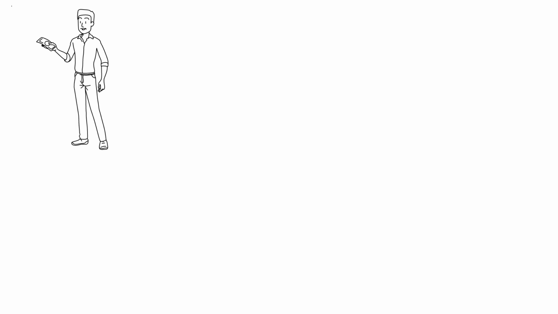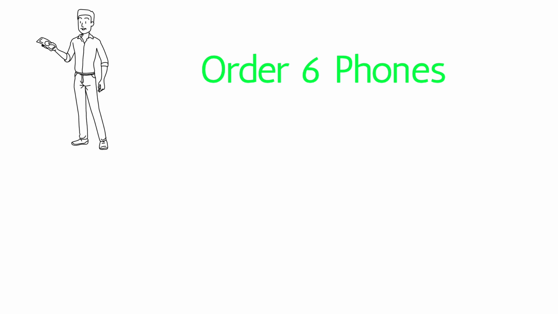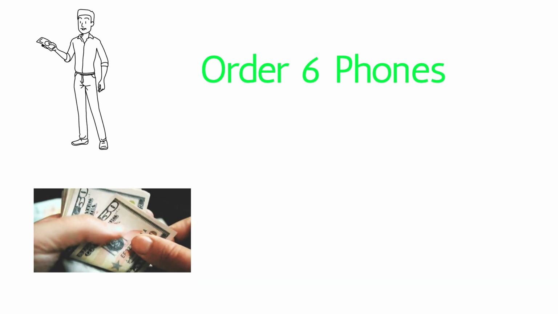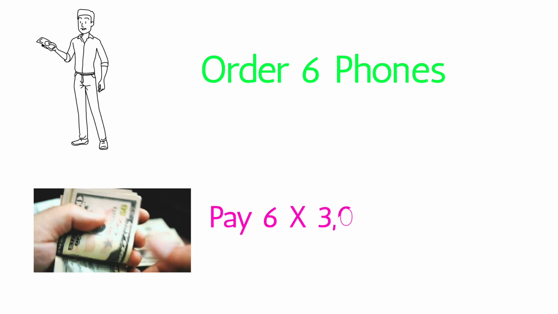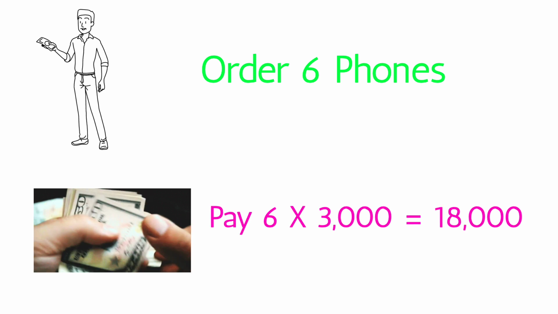So you also got interested to buy this phone. Not only one, but 6 pieces for yourself as well as for your family members. How much do you have to pay right now to book the phones? 10,000 is the phone price, 3,000 booking amount. So 3,000 into 6, 18,000.